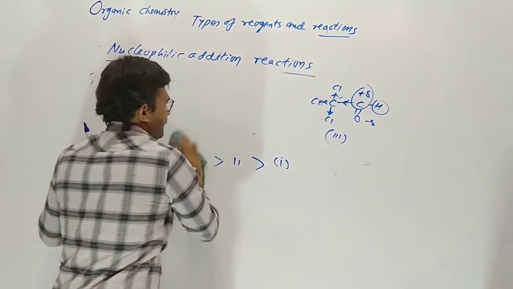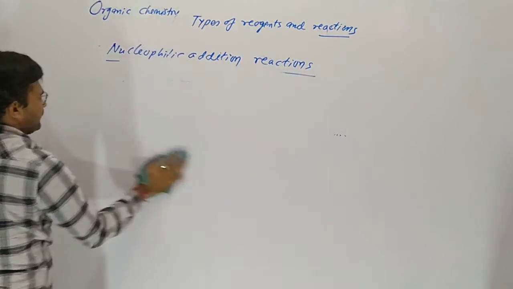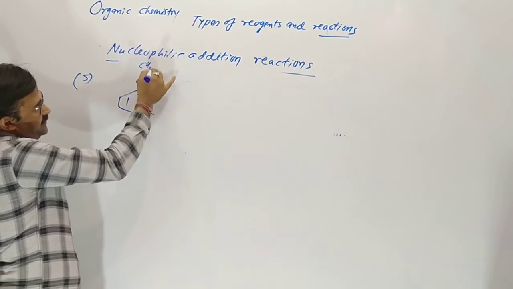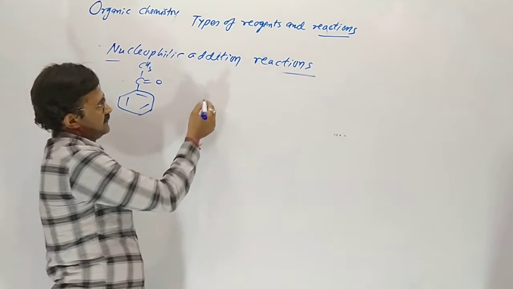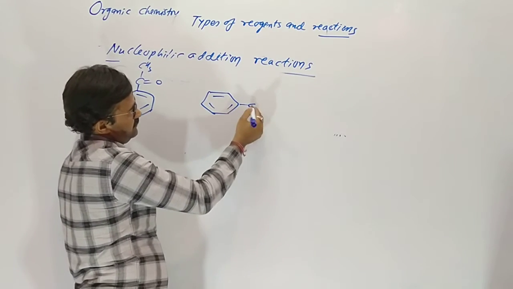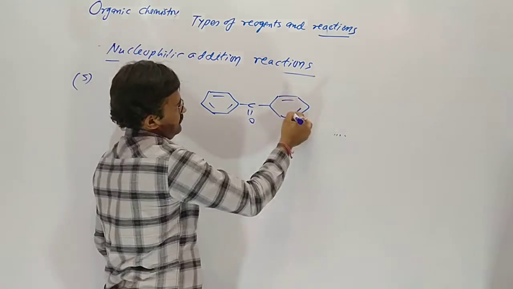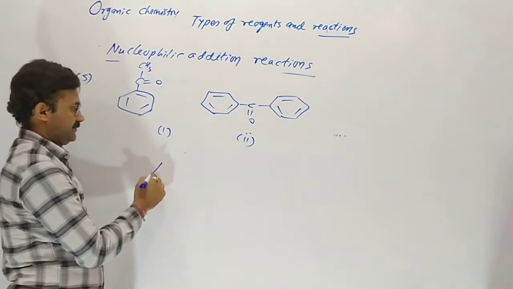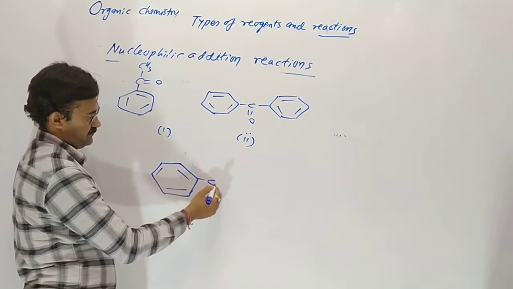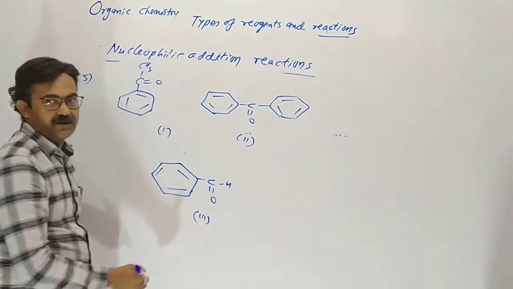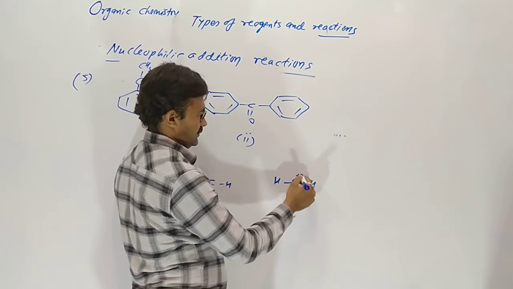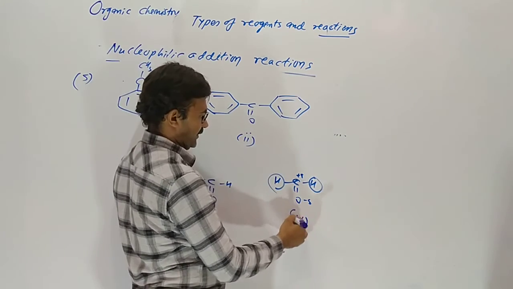And the last, fifth question, is like this: acetophenone, a benzene ring containing COCH3, benzophenone, then benzaldehyde, and formaldehyde. Hydrogen is not a donor, not a withdrawer.